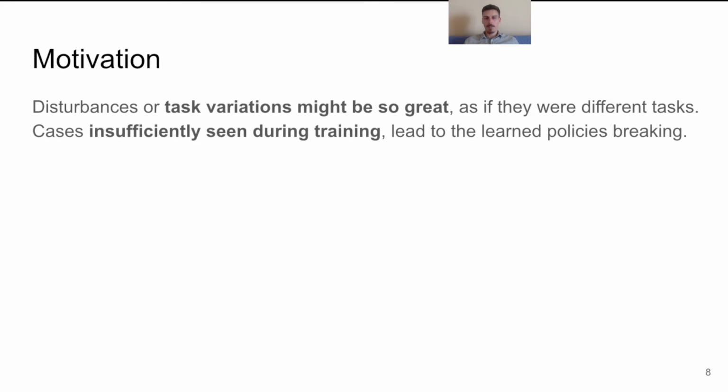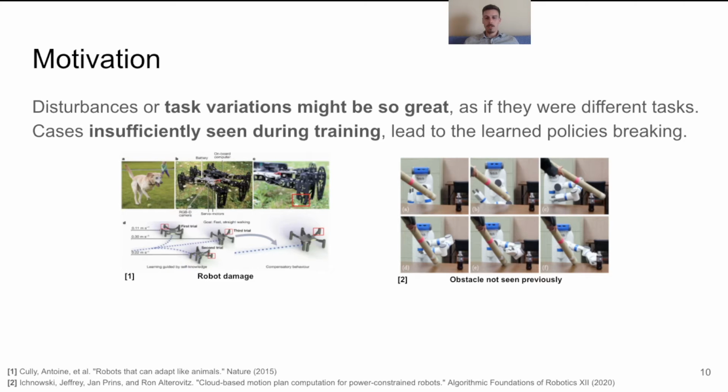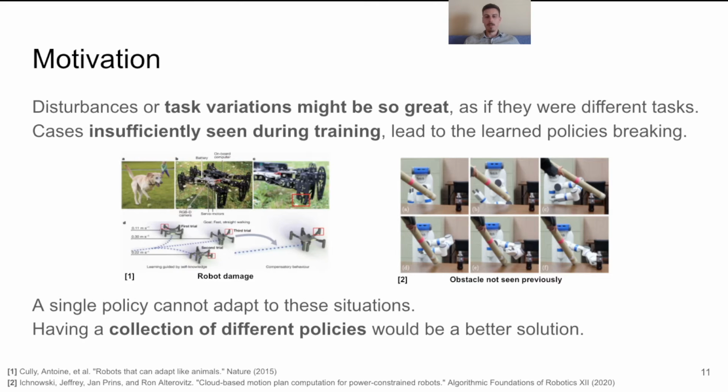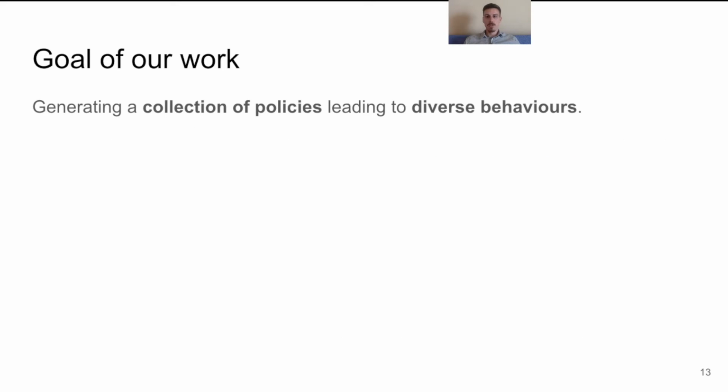learned policies breaking. Some examples include a robot with a damage to its leg, which is required to continue operation until the damage is replaced, or a robot which learns how to reach an object, and then during execution, previously unseen obstacles are introduced, which leads the robot to have to find alternative ways to reach the object. In such situations, a single policy cannot adapt, and having a collection of different policies as backups would be a significantly better solution. Therefore, the goal of our work is to generate a collection of policies which lead to diverse